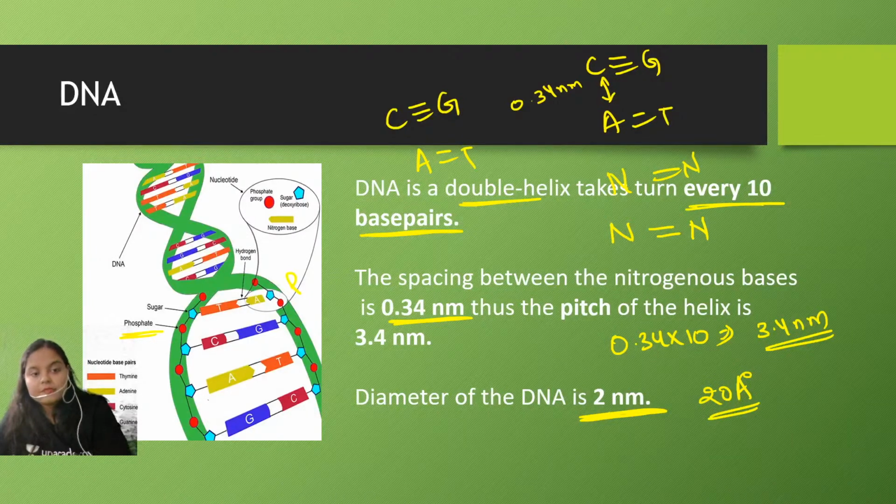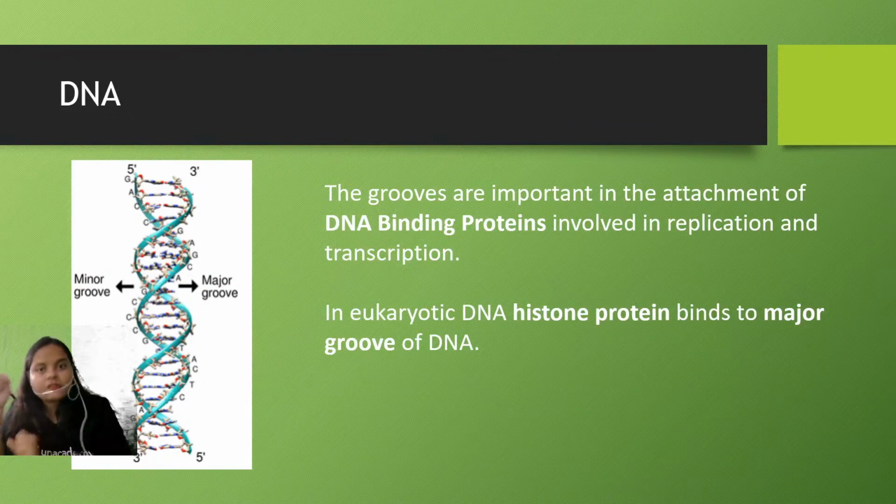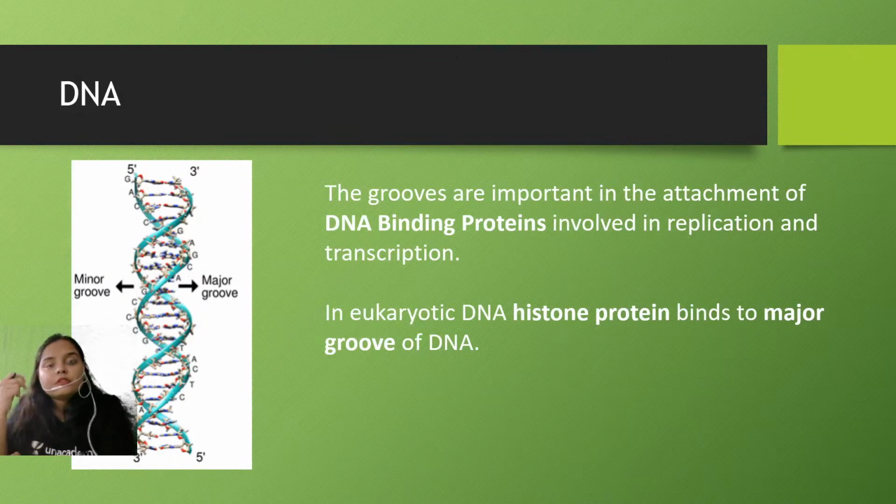Okay guys, now what happens when the DNA molecule is folding, it is revolving. It is a sort of revolving structure. So what happens? A groove-like structure appears in the DNA. So there are two types of grooves.